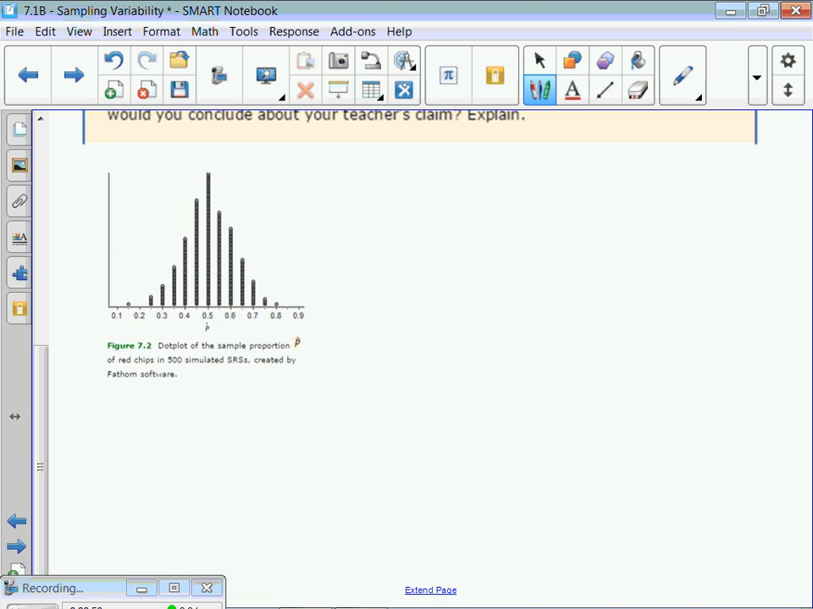So here's this tiny little dot, and we have a p hat of 0.15. Anybody know what that means? What does that one dot represent?